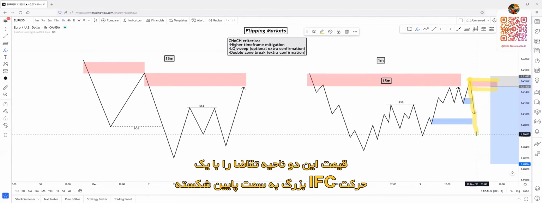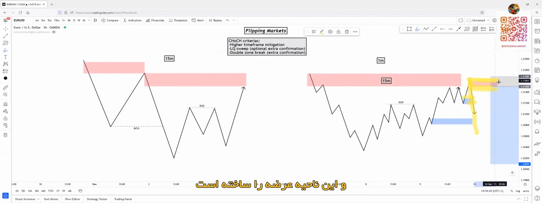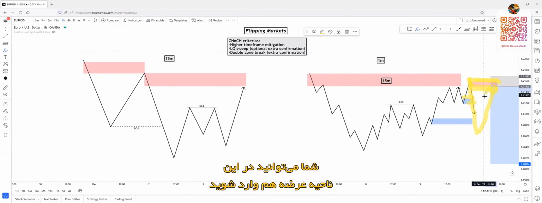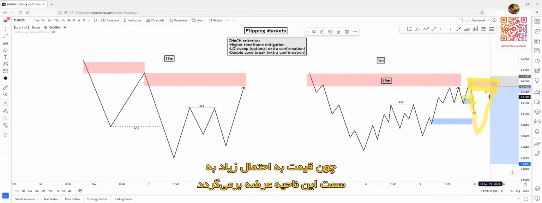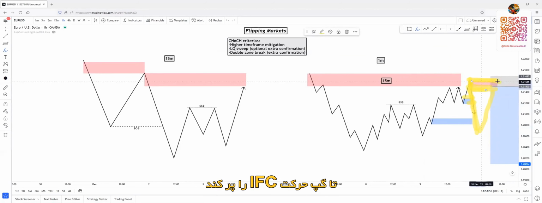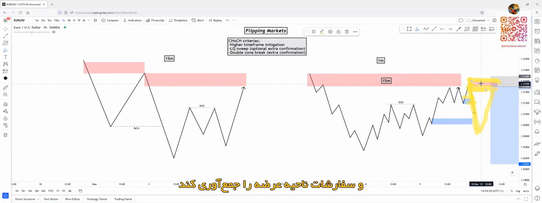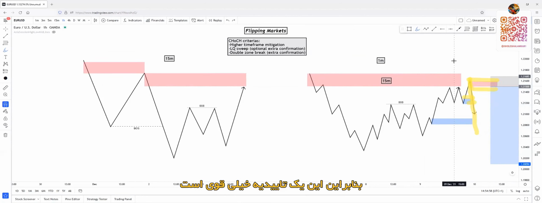It broke through these two demand zones with an inefficient, huge push to the downside, and it created this supply zone. You can also enter on this supply zone because price will have a great chance to come back up to this supply zone and fill up the inefficiency, fill up the orders, collect the orders, tap the order block and the supply zone. So yeah, this is a really, really strong confirmation.